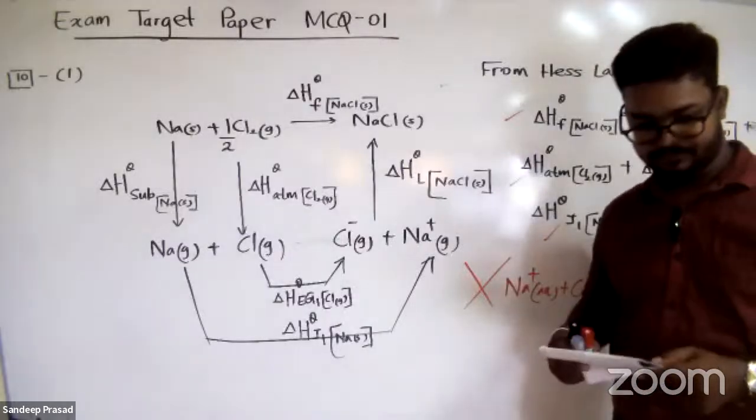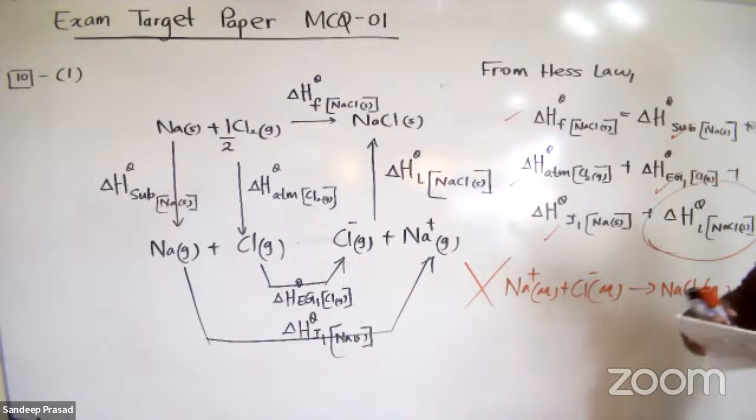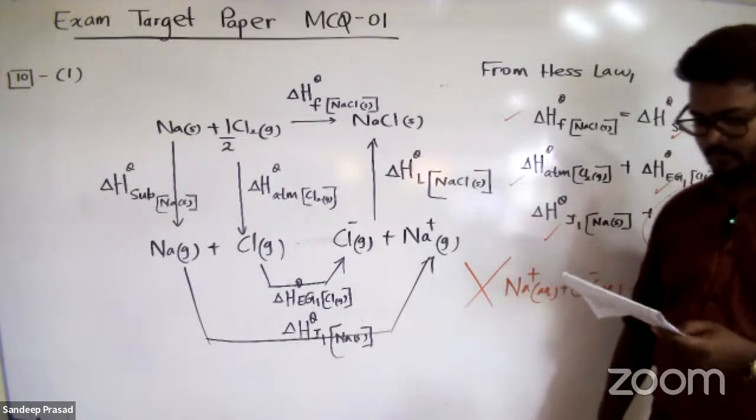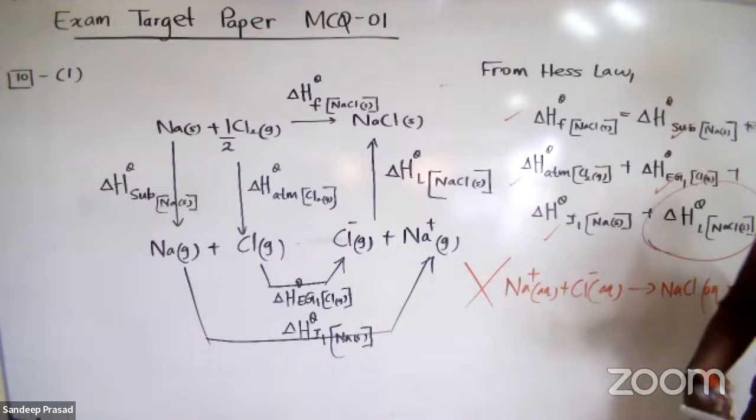Right. Next question. Question number 11. Which of the following elements has the lowest third ionization energy? Magnesium, neon, nitrogen, phosphorus, fluorine. Right? How do you choose the answer? Which of the elements has the lowest third ionization energy?